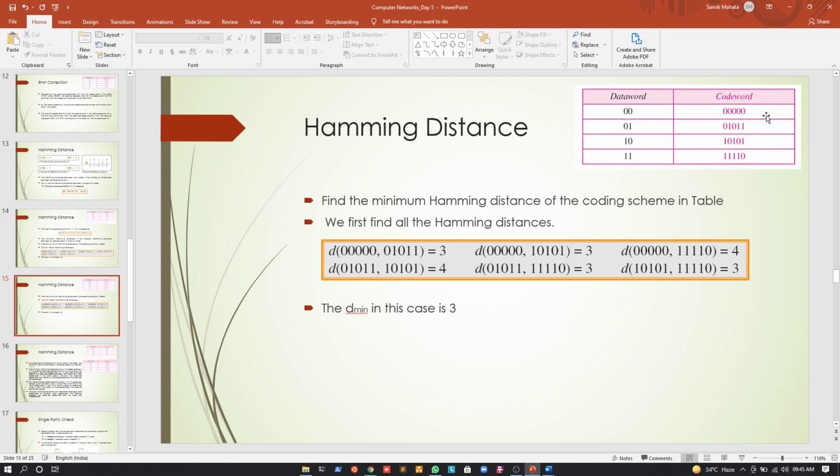this coding scheme for the correction method, we can only find 2 bits of errors. If there were more than 2 bits of errors, then this algorithm or this coding scheme was unable to detect that. So again, we can see that the d min for this coding scheme is again 3. So again, if it is 3, it means I can find out d min minus 1 bits of error. So I can find out 3 minus 1, that is 2 bits of errors using this coding scheme. Okay. So I hope it is clear till this.